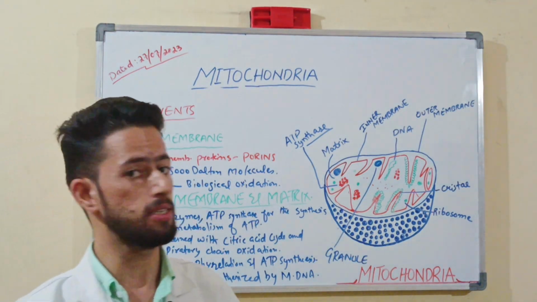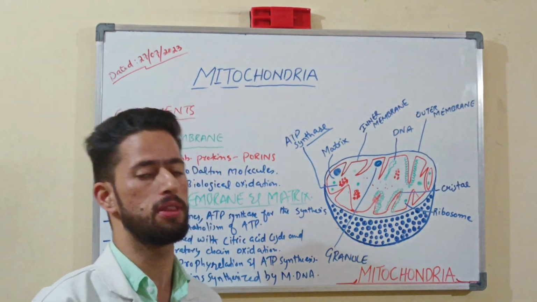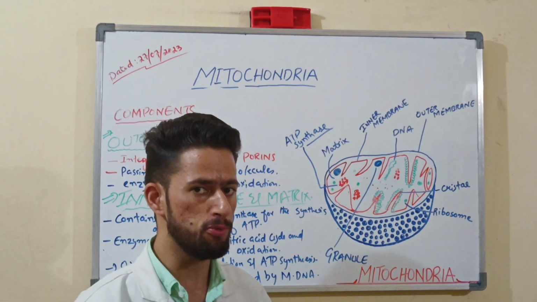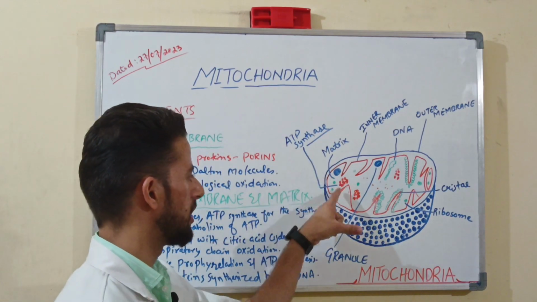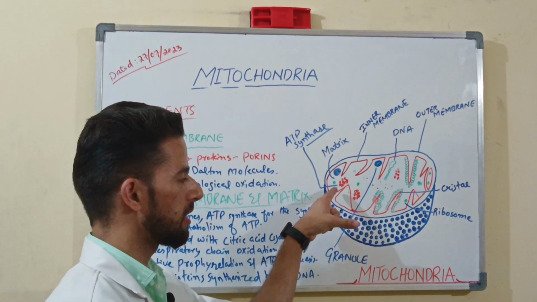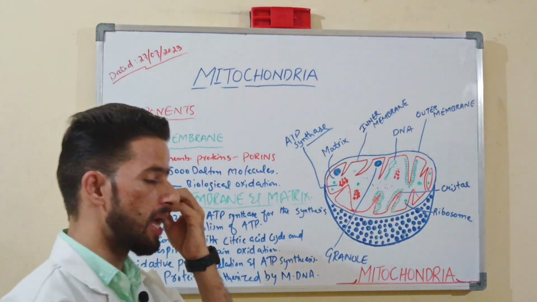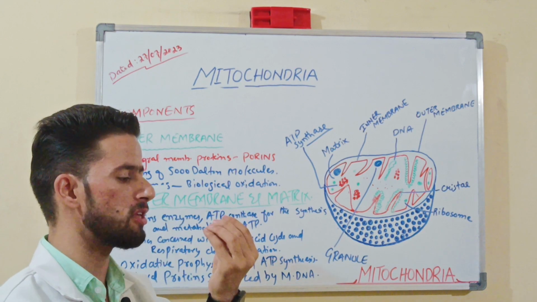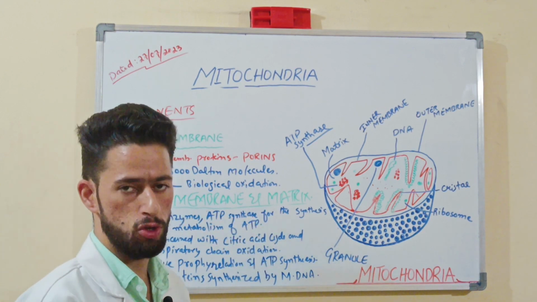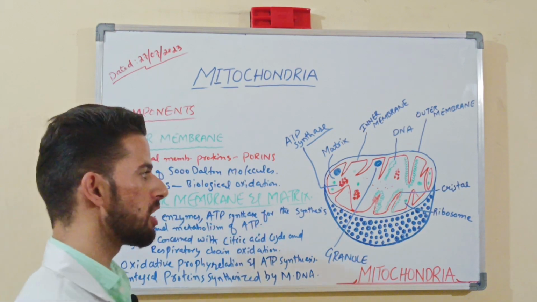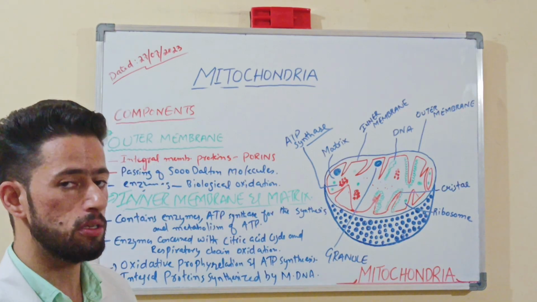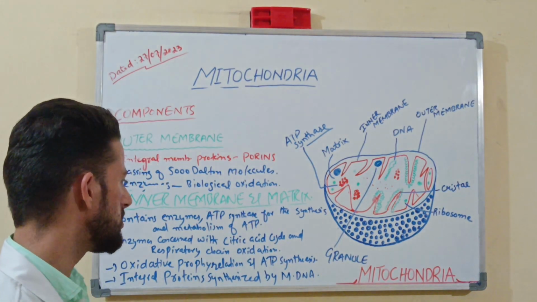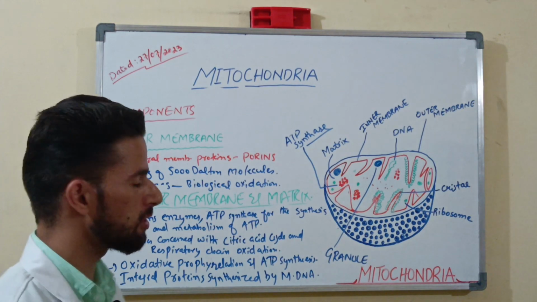Okay, so it mainly contains the enzymes, we can say ATP synthase. So this ATP synthase and the enzymes will be concerned with the synthesis. ATP synthase is a complex structure which mainly helps in the synthesis, that is, the making of the ATP adenosine triphosphate molecule. The energy that is released is made through the enzymes and ATP synthase.